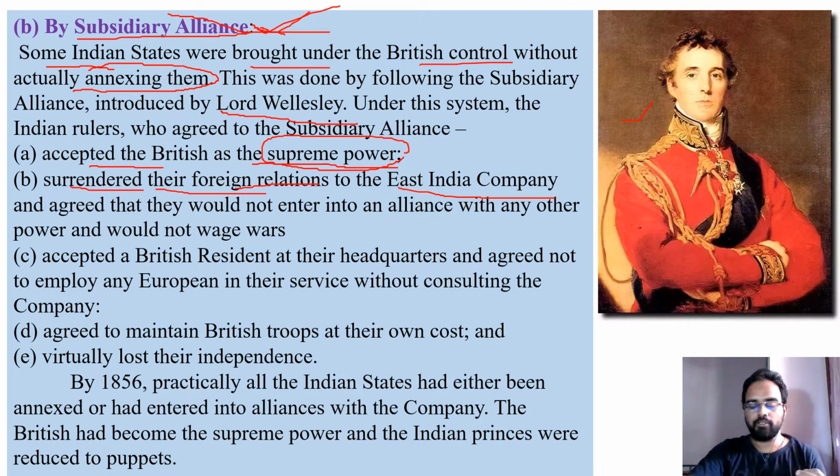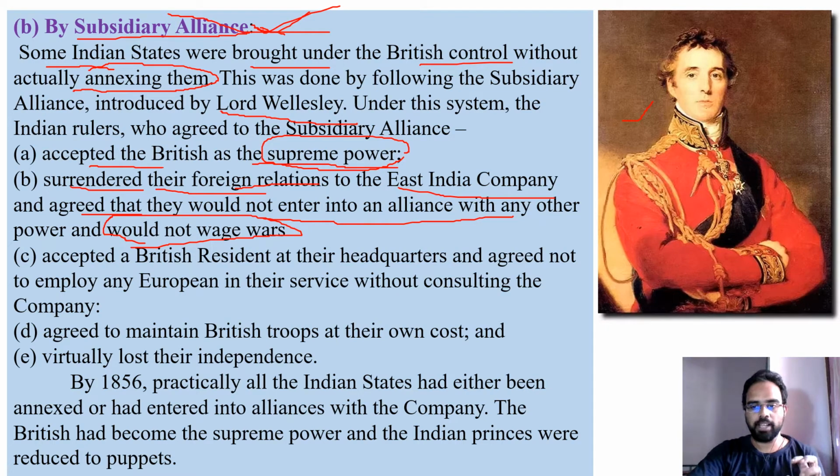They have to inform the British first, and only then can they have a relation with them. Without the notice of the British, they should not have any contacts with neighboring kings. They also agreed that they would not enter into an alliance with any other power and would not wage wars. They can have friendly relations, but only with the prior permission of the British.